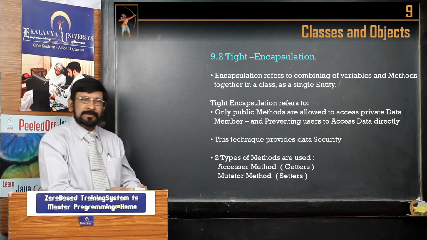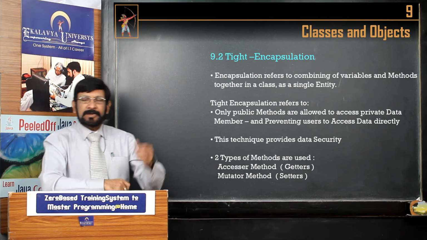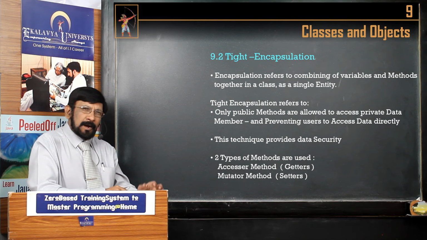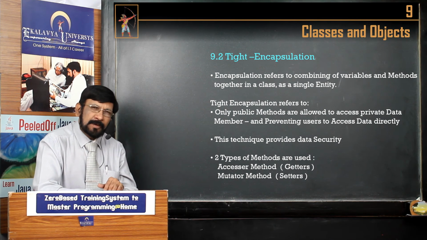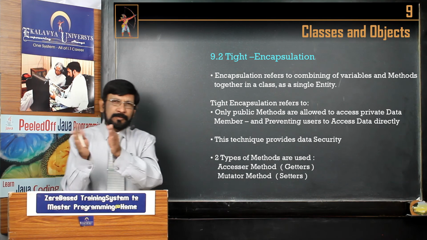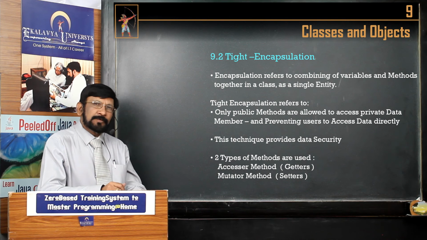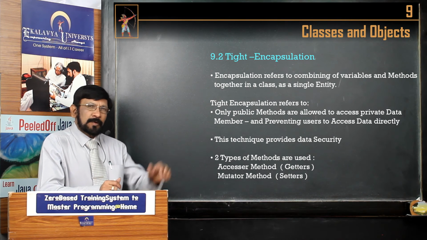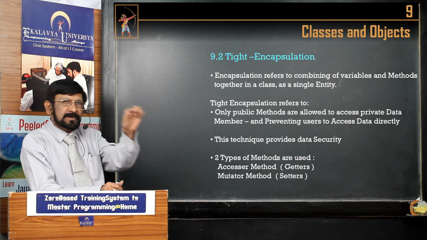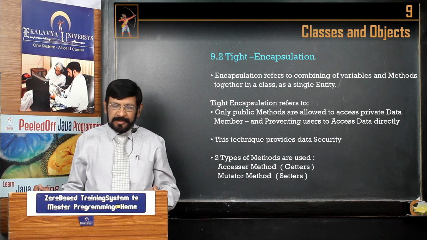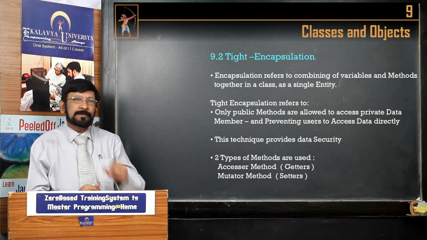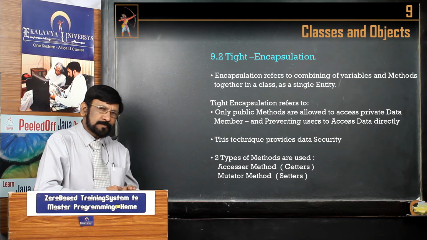Next benefit is, suppose a data field is defined with a data type, and you want to change the data type. You get your own copy of the data, and if you want, instead of float, to make it double, you can make it without changing the signature of the method. Many such benefits you can derive out of the tight encapsulation process.